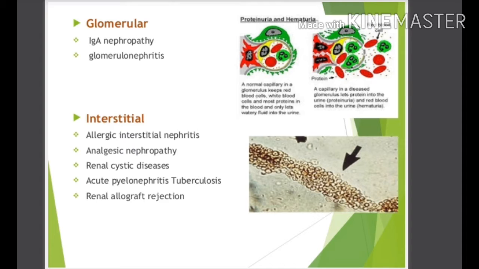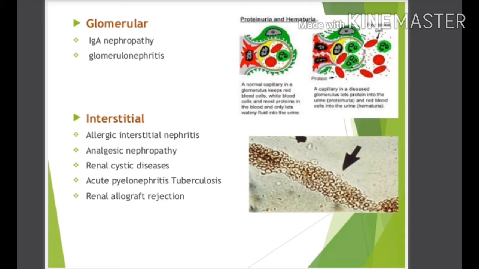Glomerular causes are IgA nephropathy and glomerulonephritis. Interstitial causes are allergic interstitial nephritis, analgesic nephropathy, renal cystic diseases, acute pyelonephritis and tuberculosis. Renal allograft rejection also causes hematuria.